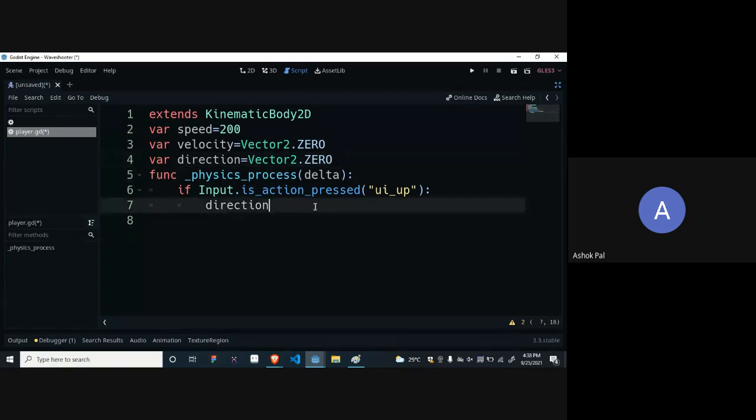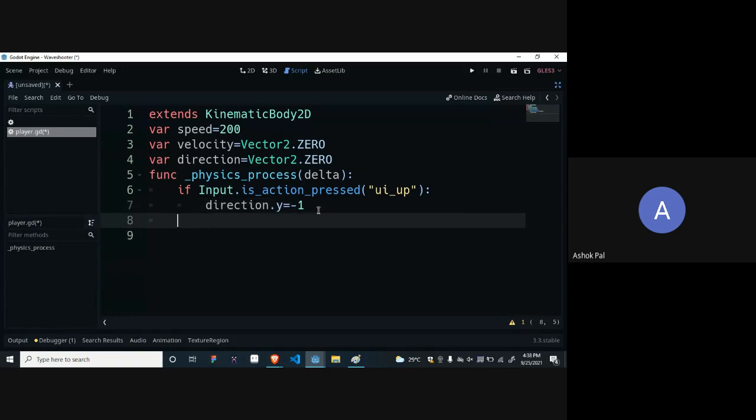Let's continue. Direction, because up means in y direction, and in the terms of Godot, y direction is negative, so we will write like this: make direction dot y -1. Is it clear? It means that the vector's y coordinate should be -1.